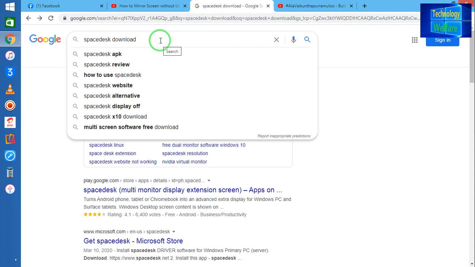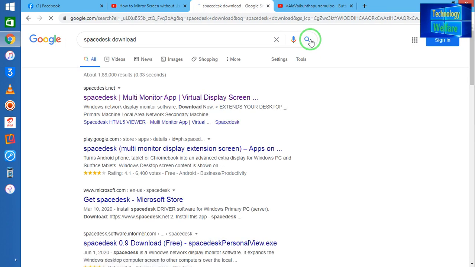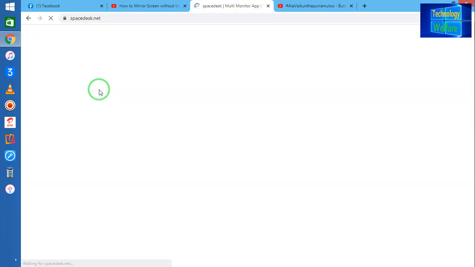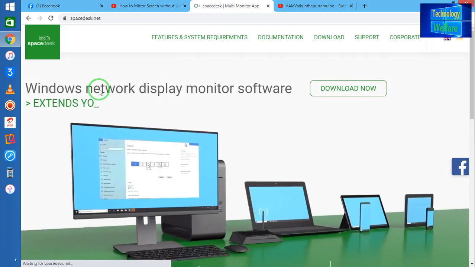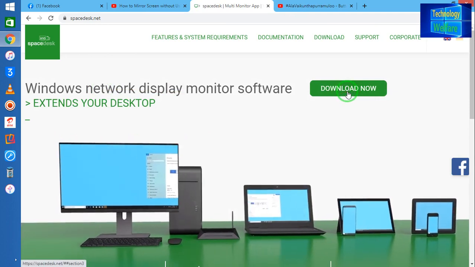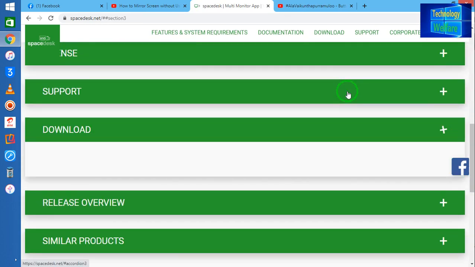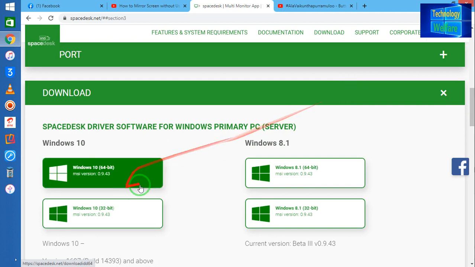Similarly, here we have to come to the Google Chrome browser and type here Spacedesk, and simply click on search, and I will come on this link, that is spacedesk.net, and we have to click on this. So see guys, here one software will reflect to download. So simply I will click on this to download it. See, it has started.